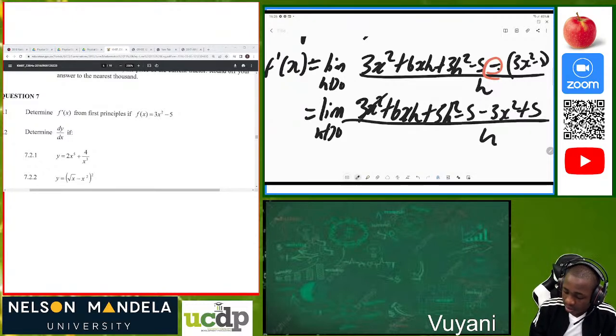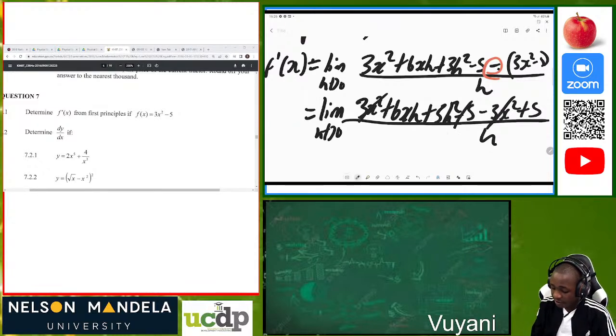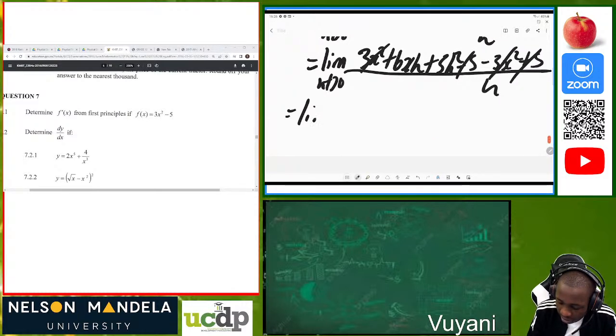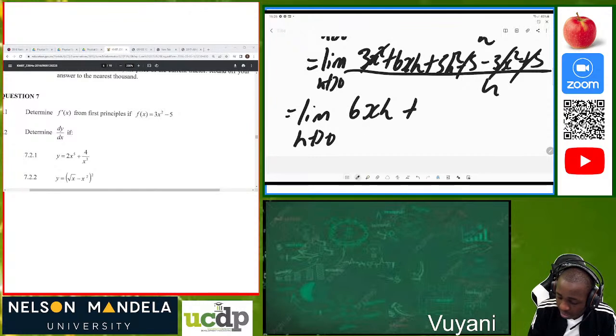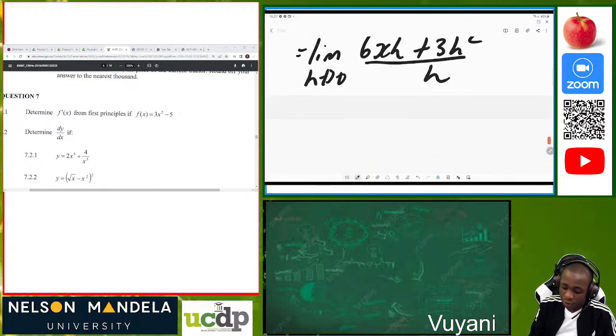Then 3x squared minus 3x squared is 0. Then negative 5 plus 5 is 0. Then what are we left with? We are left with the limit as h approaches 0 of 6xh plus 3h squared, divided by h. Now, the next step is we proceed with our limit.